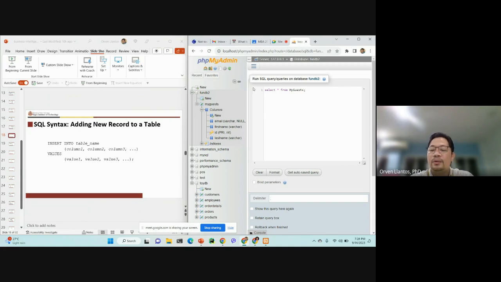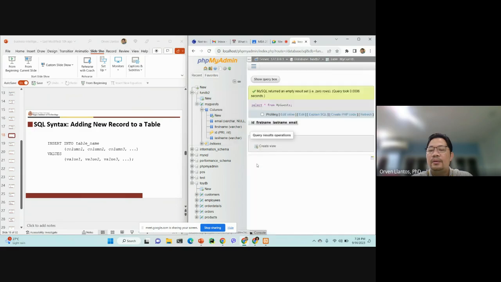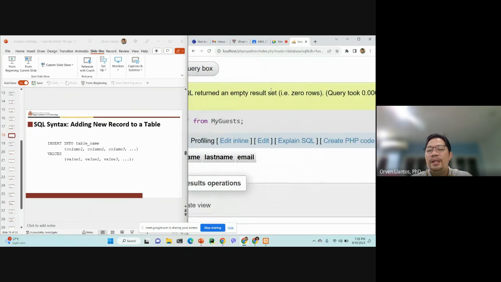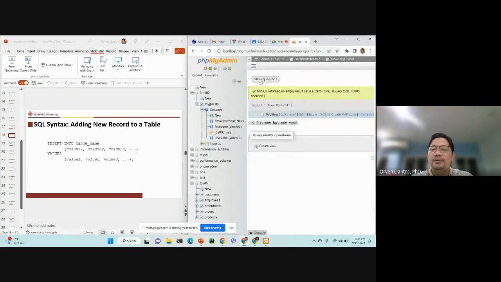Click go. There's nothing that will be displayed here because the table doesn't contain anything. It also tells us that MySQL returned an empty result set, 0 rows, because it doesn't contain anything.